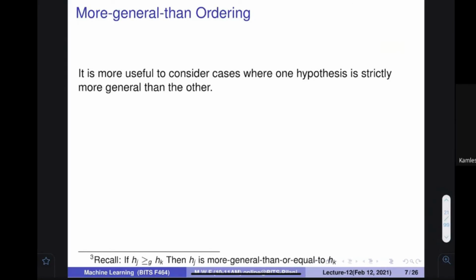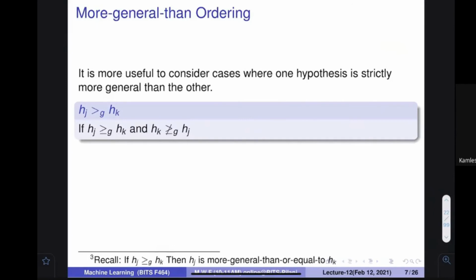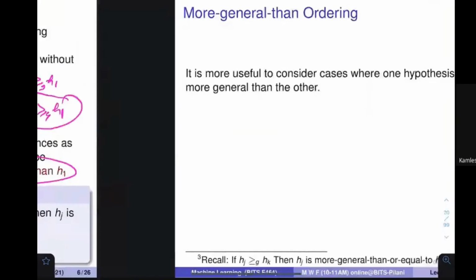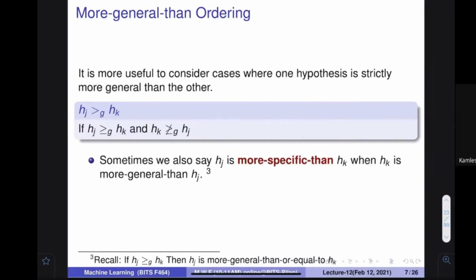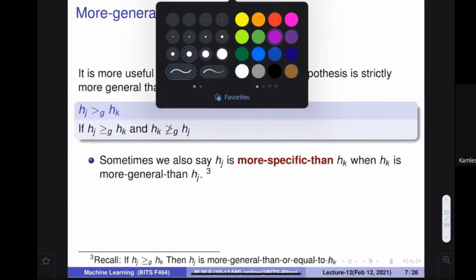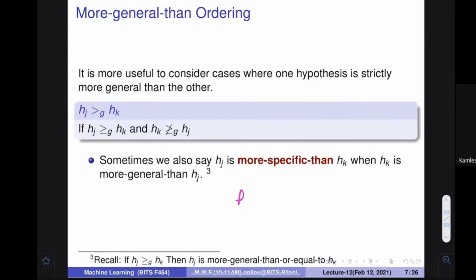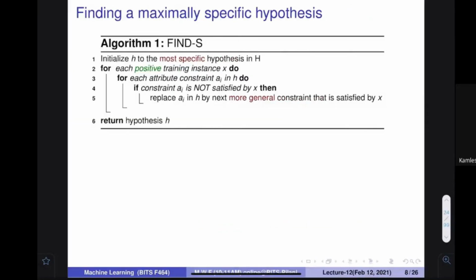Sometimes you may also be thinking that there is something called equality. Can I remove this equality? Yes, you can remove the equality. If Hj is greater than Hk, but Hk is not greater than Hj, then you can say that equality is not there. That is also not a different thing. Sometimes we also say that Hg is more specific instead of general. If H1 is more general than H2, then we can say that H2 is more specific than H1. This is the same thing, nothing different.